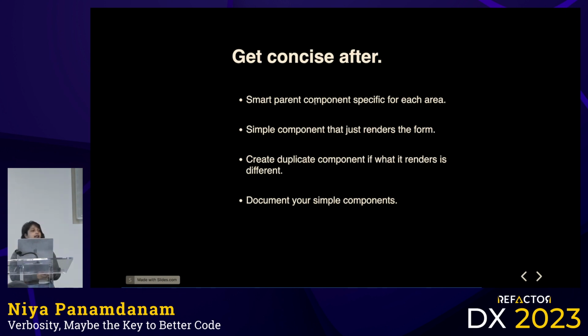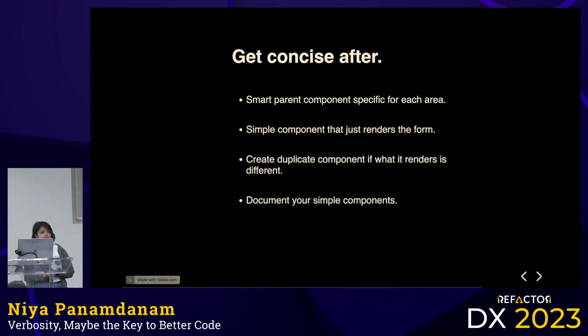And it's much easier for us to understand what is same versus what is not, right? So some clean ways of doing this is to create smart parent components for those specific feature areas, and a simple component that just renders the form. So one way to make the commonality is a form component that's super simple. It doesn't care about what the onSubmit function is.